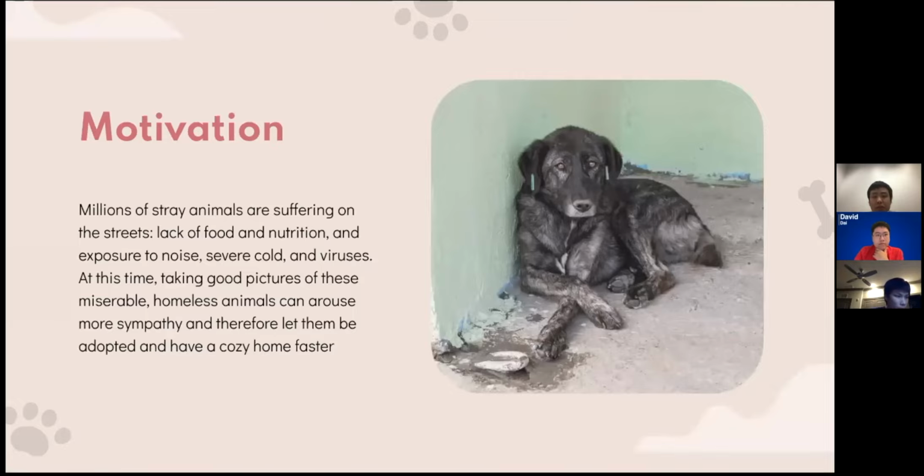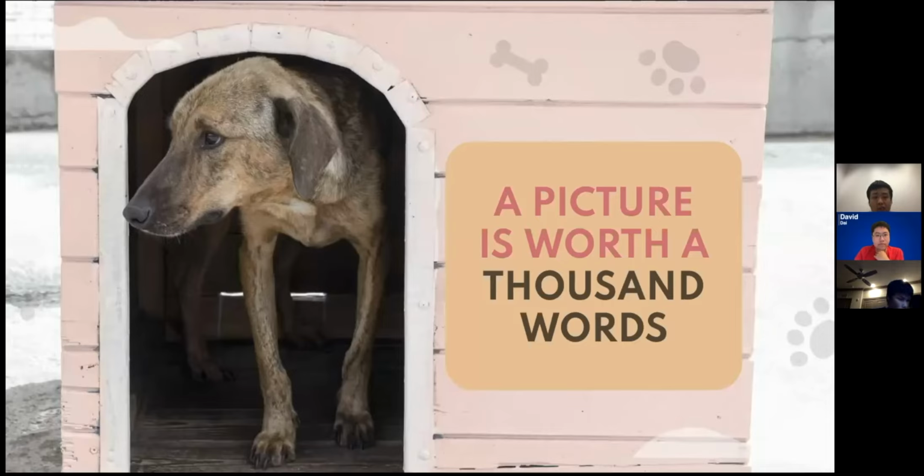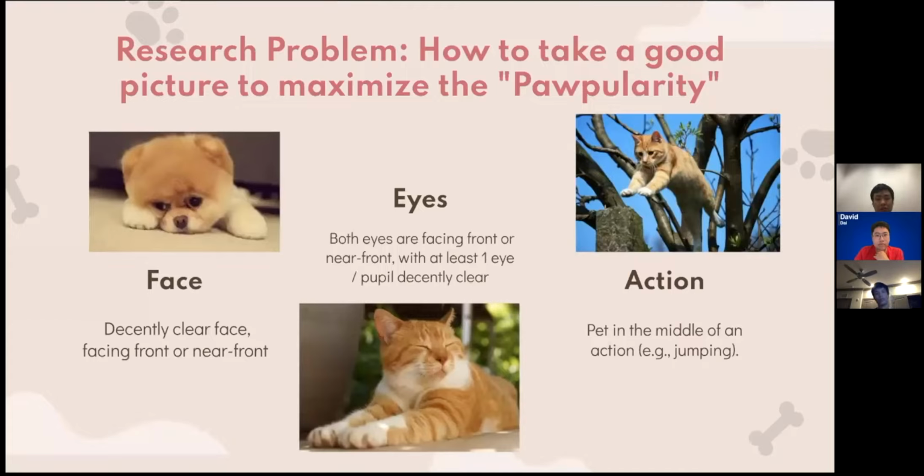Nowadays, millions of stray animals are suffering. Taking a good picture of them to arouse more sympathy can let them be adopted faster. Indeed, a picture is worth 1,000 words. Thus, our research question is how to take a good picture to maximize the popularity. For example, whether including a decently clean face or eyes facing front or near front will improve the popularity.